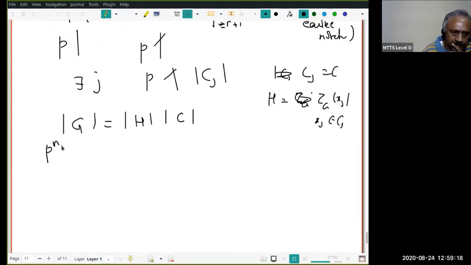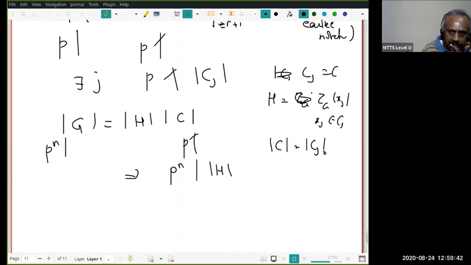P power n divides this, and P does not even divide mod C. This implies P power n divides mod H. Is that okay? Now this H is a subgroup, and remember mod C equals mod Cj, which is greater than 1 because j is greater than or equal to r plus 1. You understand? Therefore, mod H is strictly less than mod G, and P power n divides mod H.